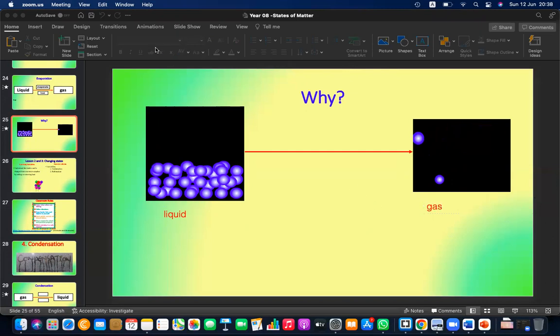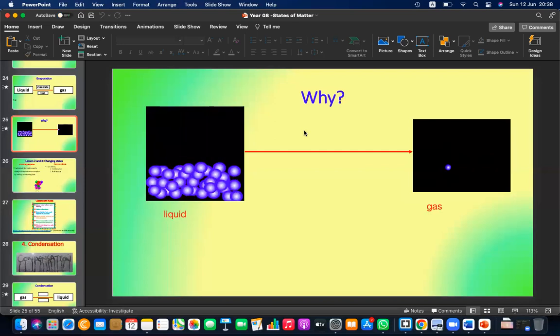So when it becomes gas, see what happens. It's moving here and there and everywhere in the container. It is not keeping any continuity. It's not keeping the bonds. It's moving here and there. So the gap is really more than in liquid. But in solid, the gap is very, very low.